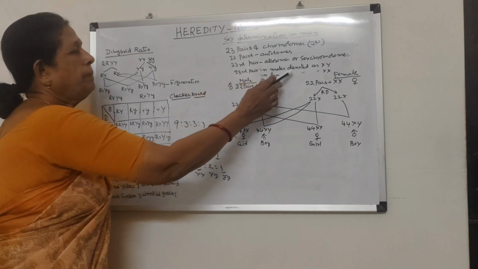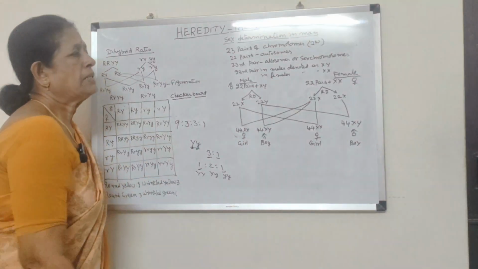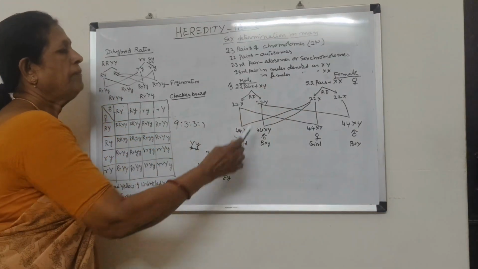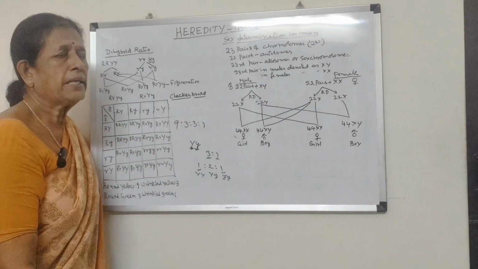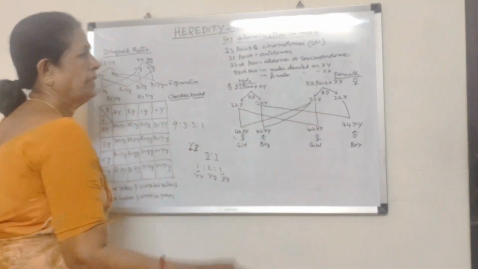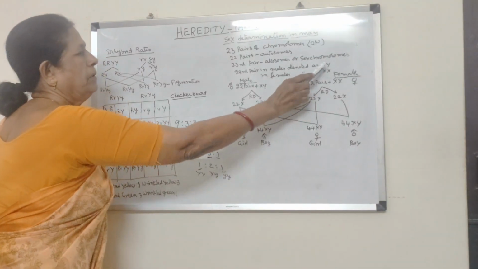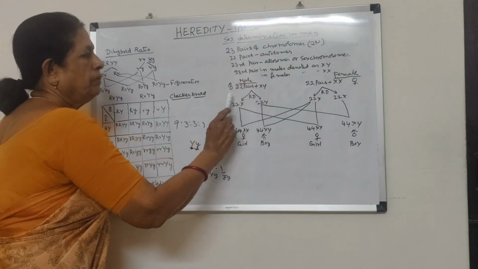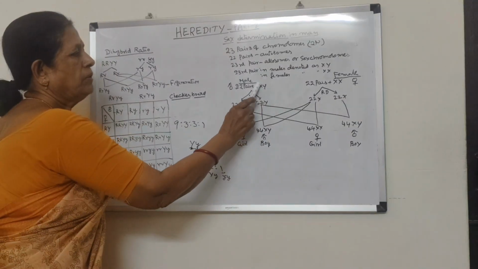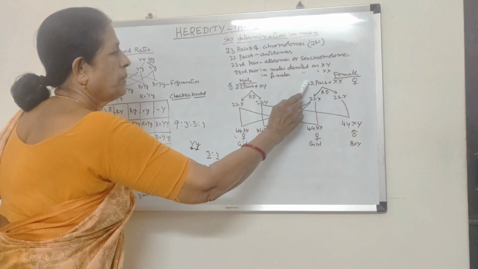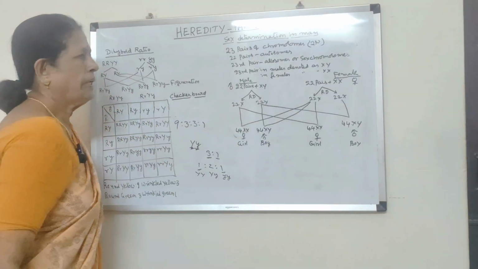And this 23rd pair in male is denoted as XY, and in females it is denoted as XX. So the diploid condition: in males, 22 pairs and XY as the 23rd pair. Here in females, 22 pairs and XX as the 23rd pair.